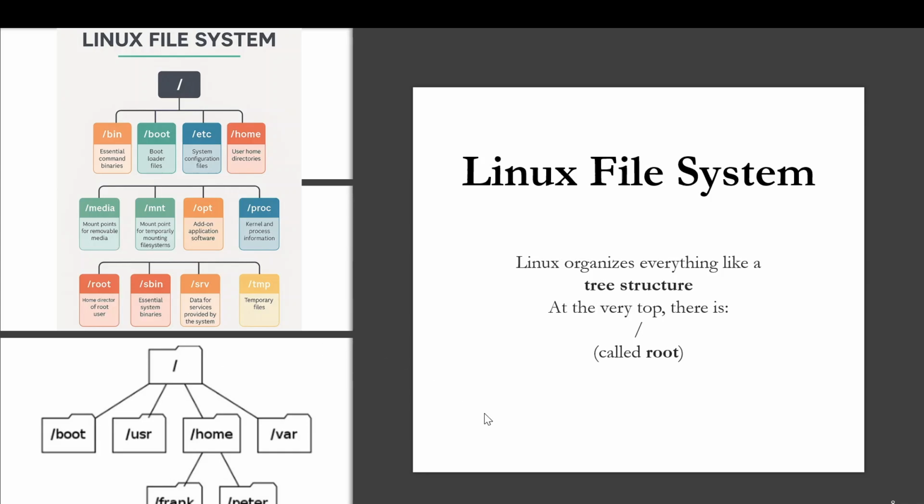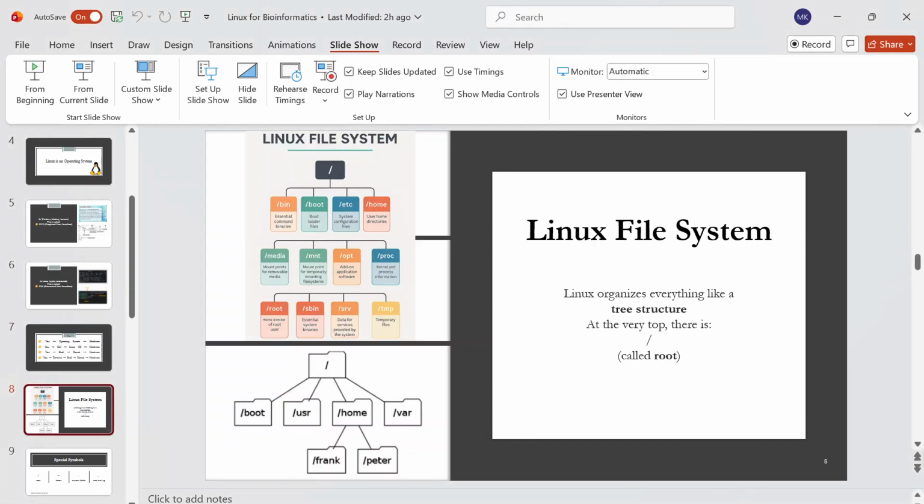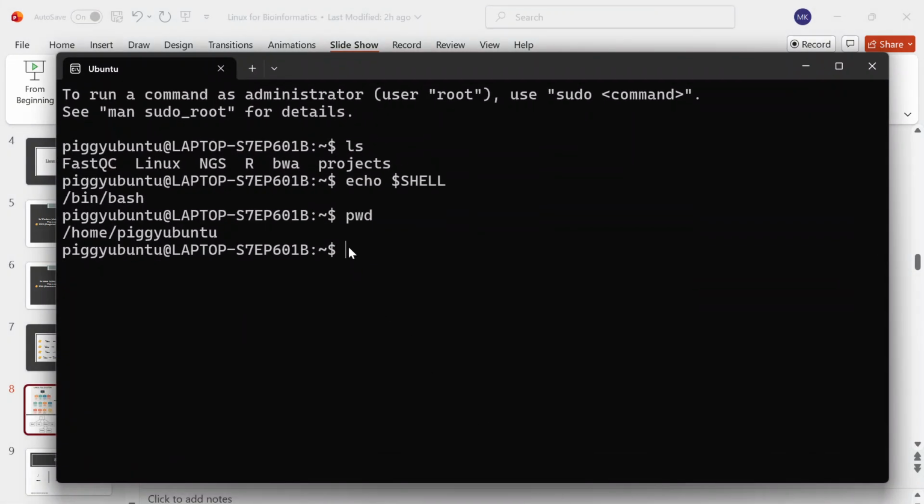So when we wrote this command here, home piggy ubuntu, and printed it, to see where we actually are inside the system, we are actually inside the root. Can we see this root symbol here? We are inside the root, and inside the root we are in the home directory, and inside the home directory we are inside this piggy ubuntu directory.